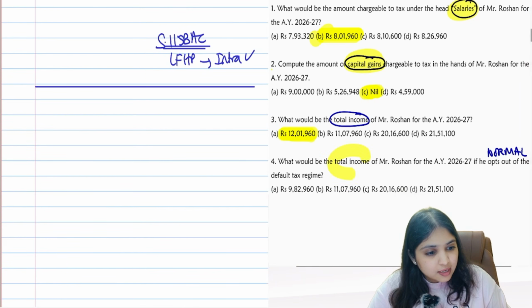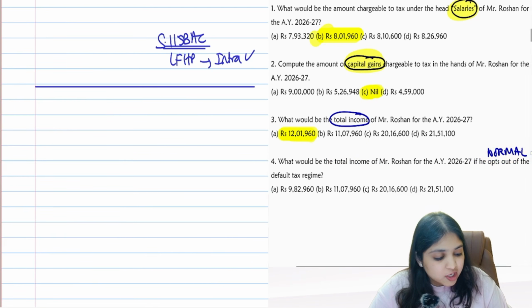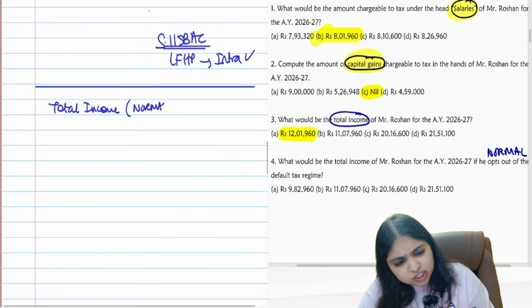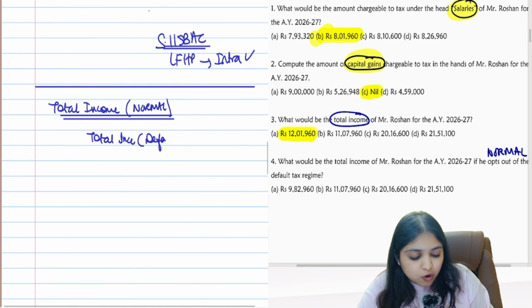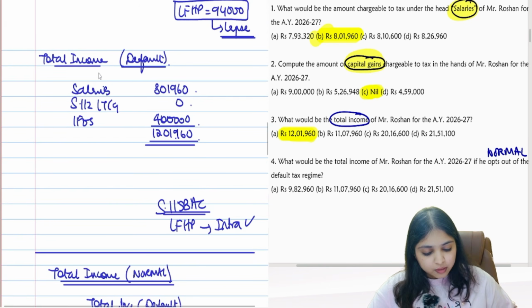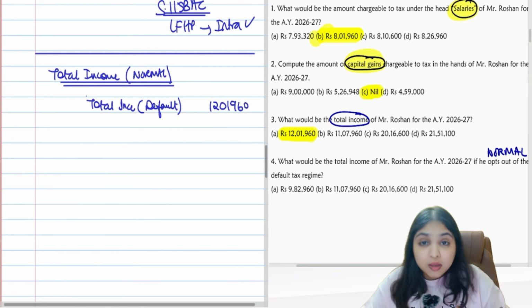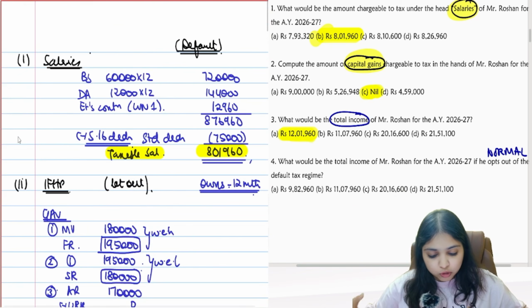Okay. Now come to the last subdivision. The last subdivision is asking us what will be the total income of Mr. Roshan if he opts out of the default regime. Opts out means what? As per normal regime, we have to compute total income. Can we begin? Total income as per normal regime. Am I going to sit and calculate all over again fully? No. I will simply take the total income as per the default regime and I'll play with that number. How much is the total income as per default regime? 12,01,960. Now no overconfidence, okay. Go from the beginning and see adjustment by adjustment what to change.